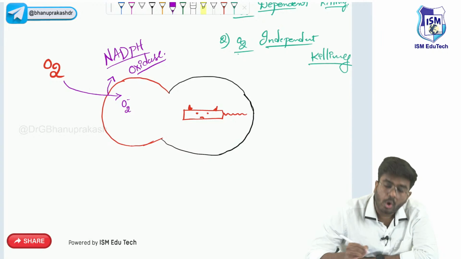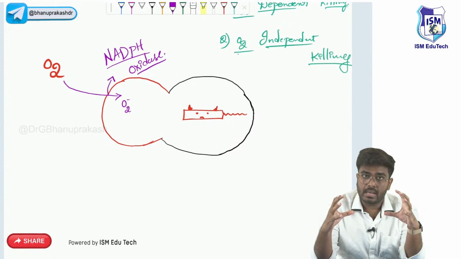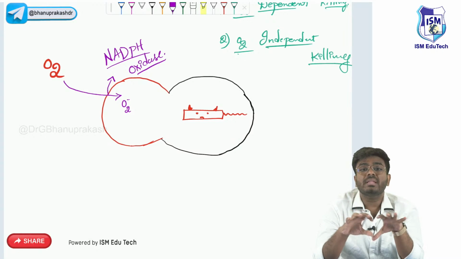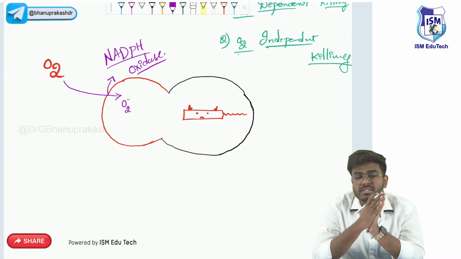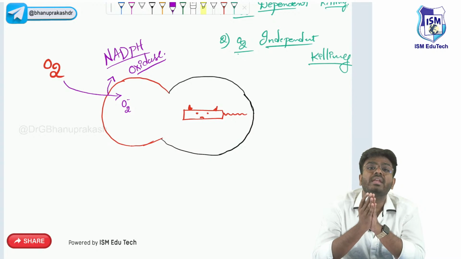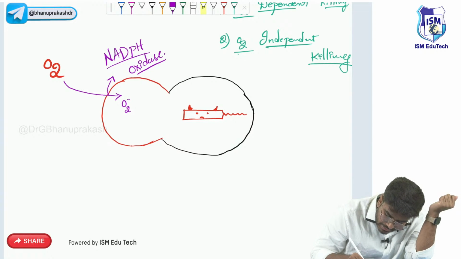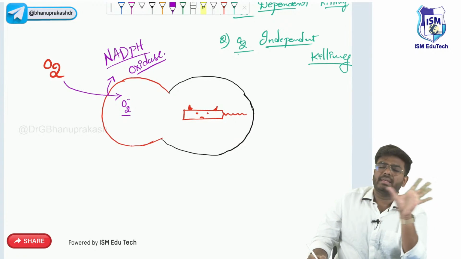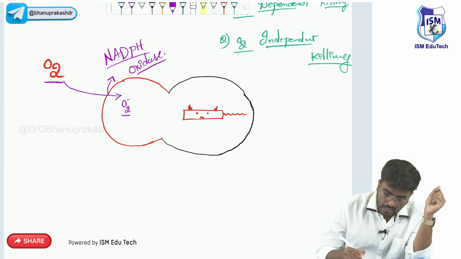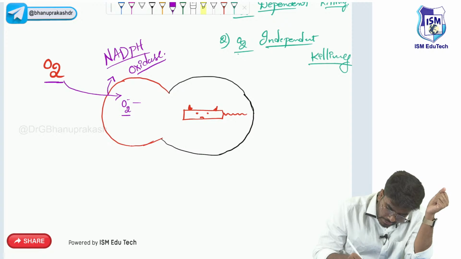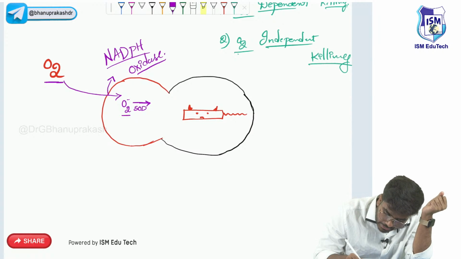So once lysosome and phagosome fuse, in the lysosome there is an enzyme called NADPH oxidase. Now this NADPH oxidase is going to convert the oxygen into a free radical called superoxide ion. This is not a powerful free radical. Then, with the help of the enzyme superoxide dismutase, SOD, it is going to be converted into H2O2.